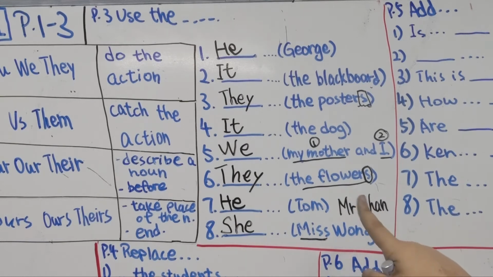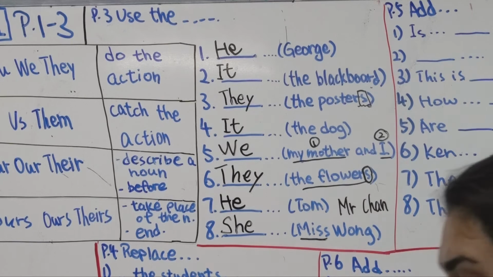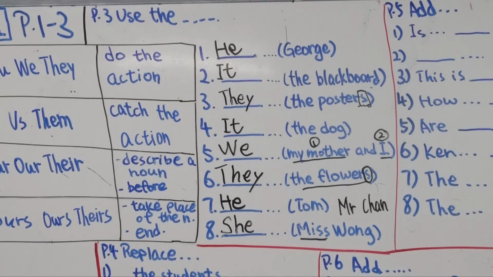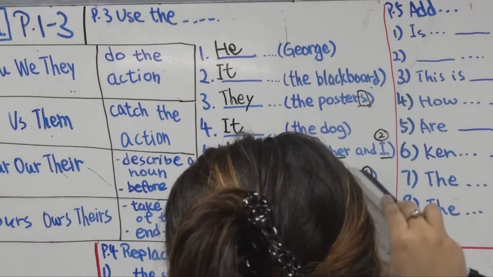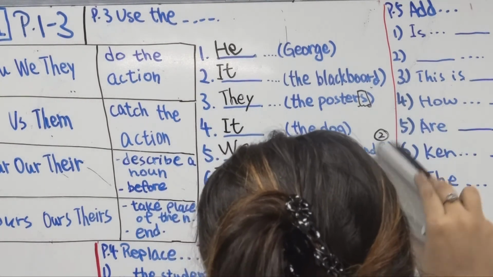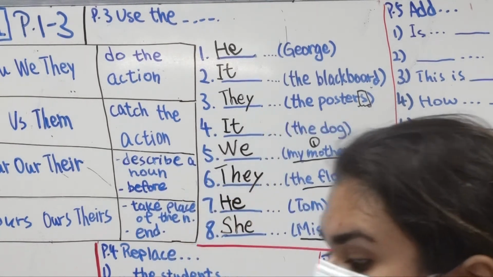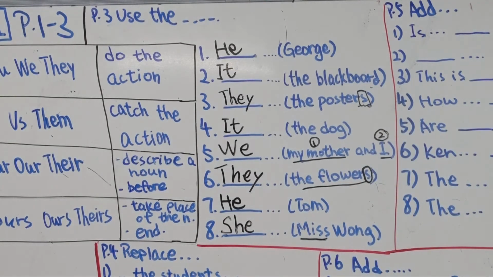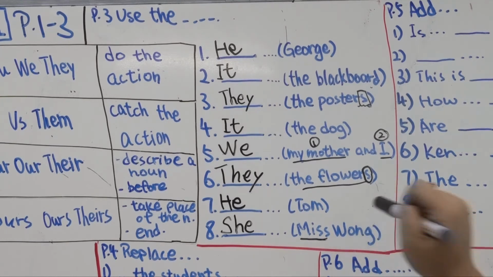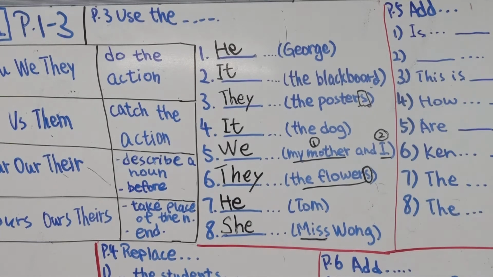This is for a man, so that's why we use he. But here is Miss, that's why we use she, okay? Don't get confused between Miss and Mr. Okay, so remember, subject pronoun mostly comes at the beginning, and they are the one who do the action, okay? Very good. Check your answers.